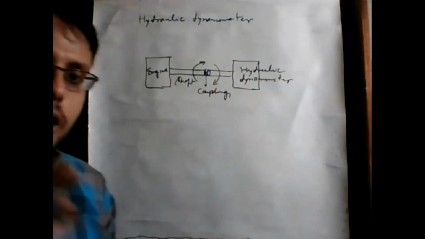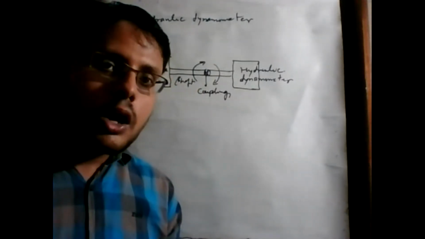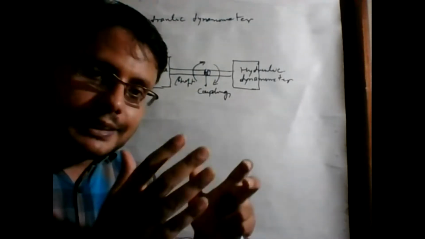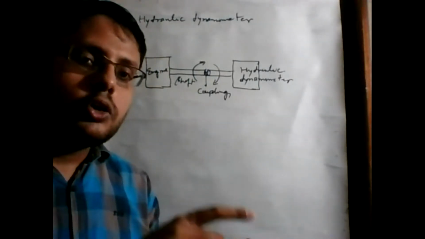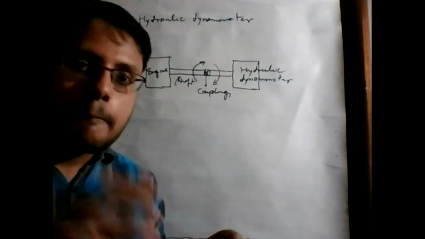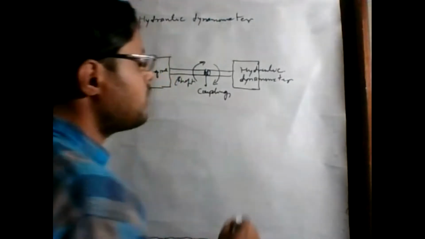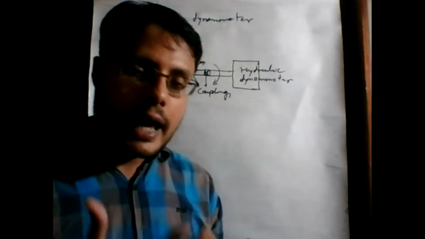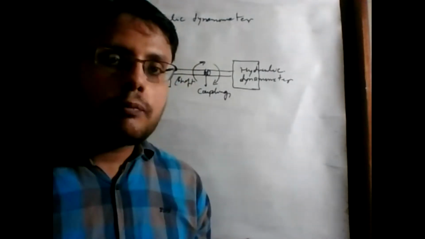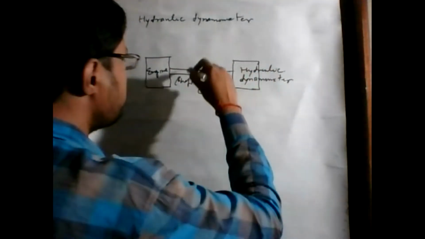By this, we apply hydraulic dynamometer brakes at different engine speeds, and we calculate how much fuel consumption is taking place inside the engine at these different RPM speeds and these different brake applications. So through the hydraulic dynamometer, we can practically see the actual performance of an engine.